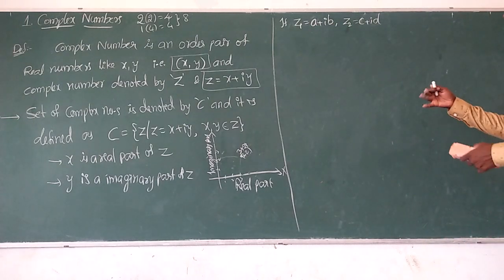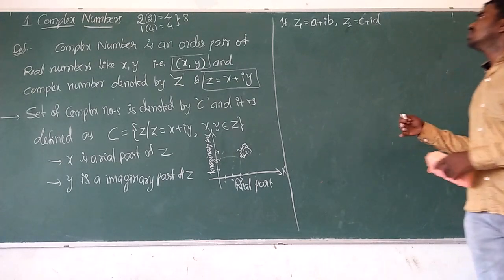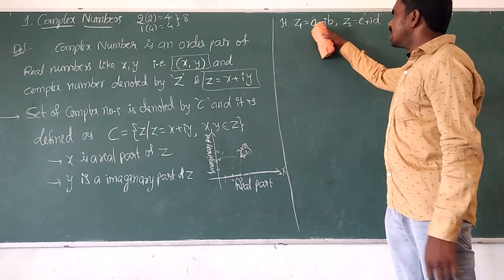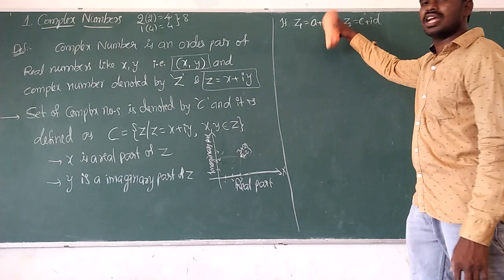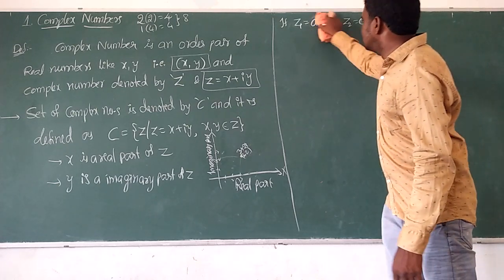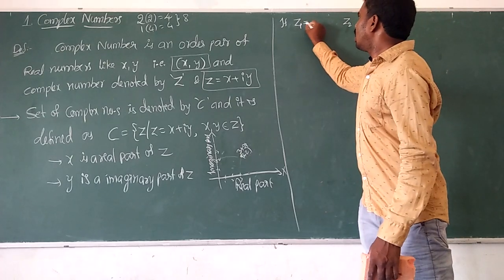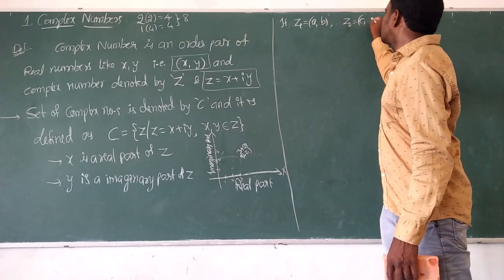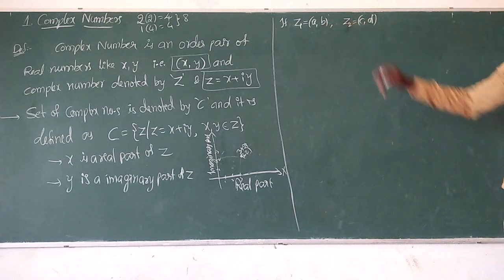Then how to add them, how to subtract them, how to multiply them, how to divide them, let us see. Z1 equals a plus ib, or otherwise we can write z1 equals the ordered pair a comma b.